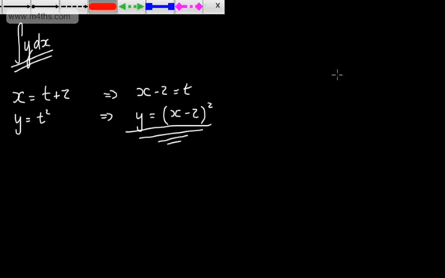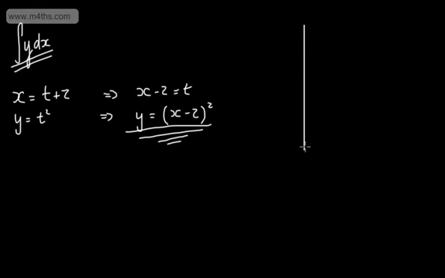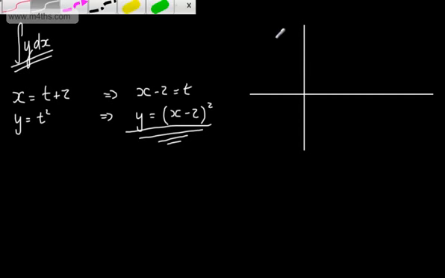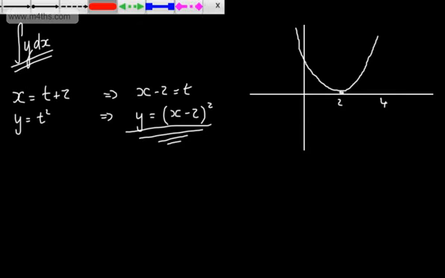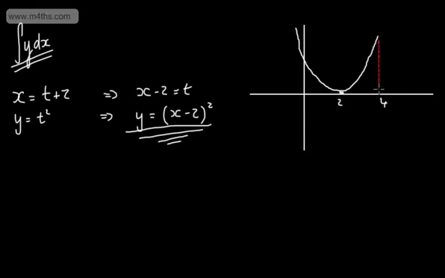So what I could do is go ahead and integrate this and find the area trapped under the curve between two limits. So let's draw a quick sketch, and it will look something, give or take, like so. It's going to be a parabola, it will be symmetric, and it will touch the x-axis at this point. So let's say I wanted to find the area trapped under the curve. This is going to be the point 2, and this will be the point 4. I wanted to find out a shaded area.